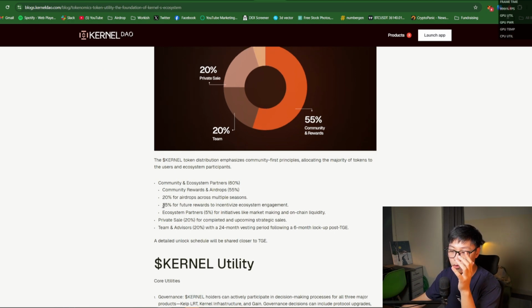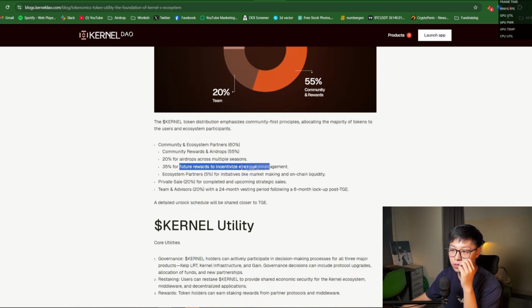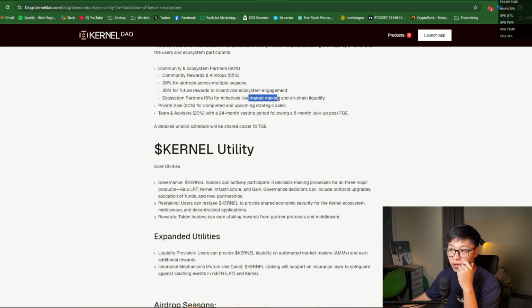And then the remaining 35% of this 55% is going to be future rewards to incentivize ecosystem engagement. So maybe more marketing campaigns or whatnot, right? Ecosystem partners 5%, like market making and on-chain liquidity, cool. Private sale, obviously completed, with upcoming strategic sales. Team and advisors 20% with a 24-month vesting period, following a 6-month lockup post TGE.